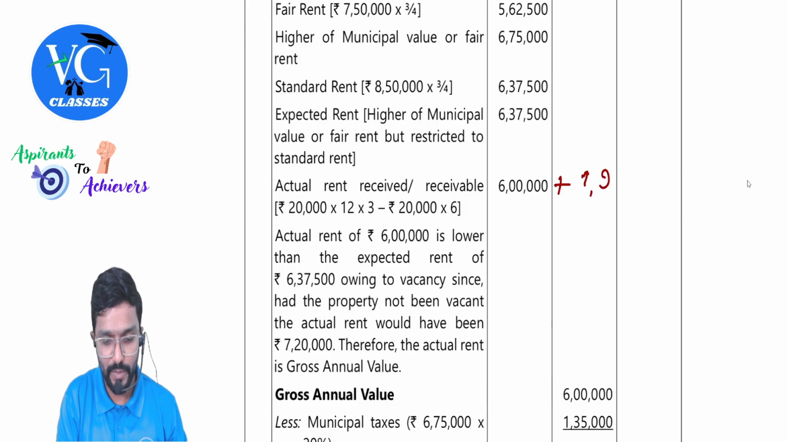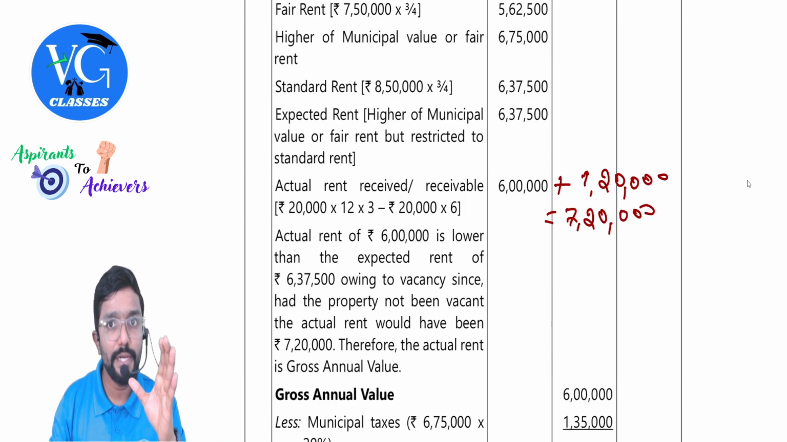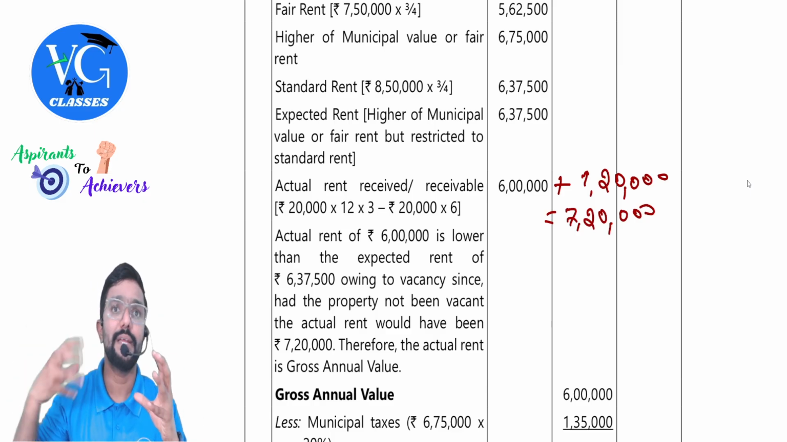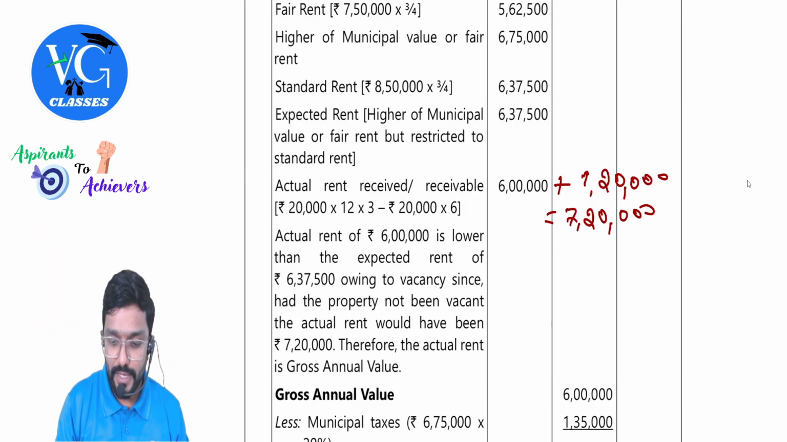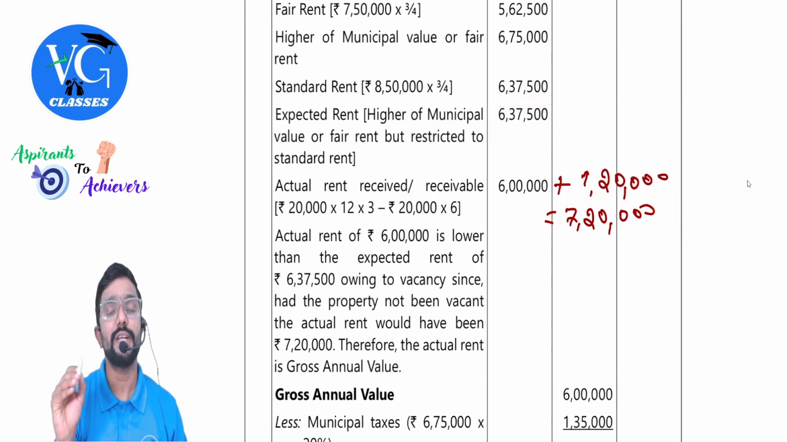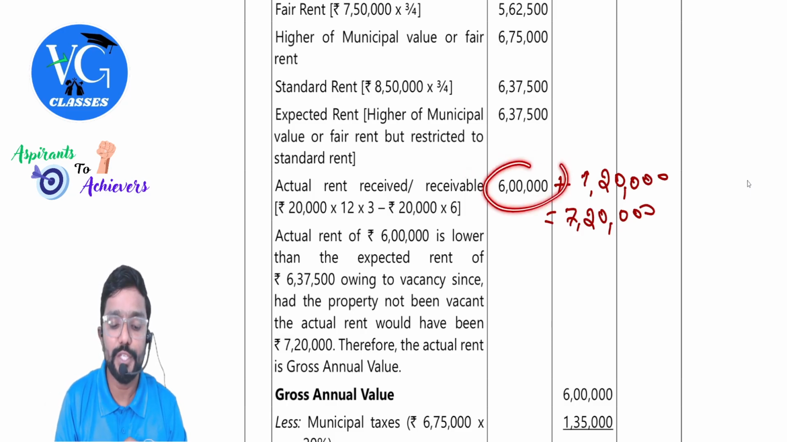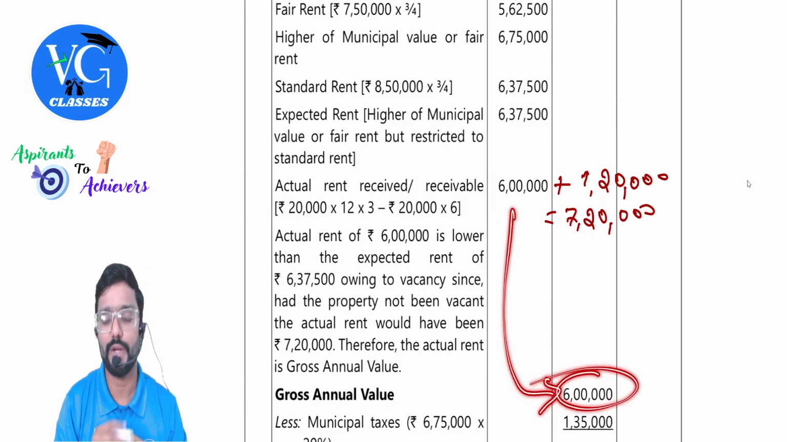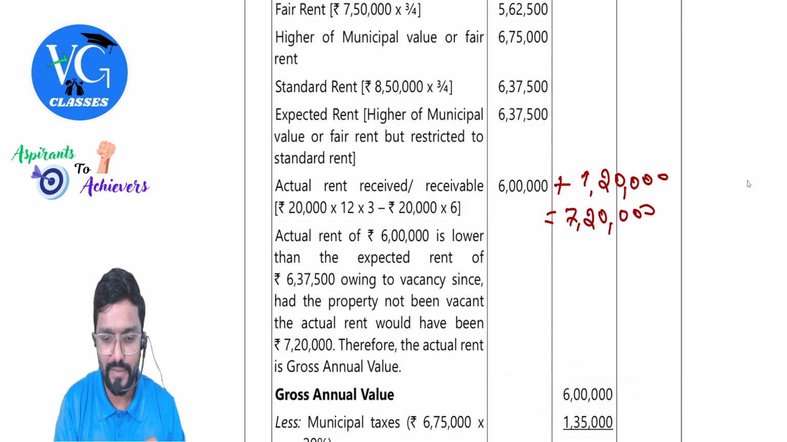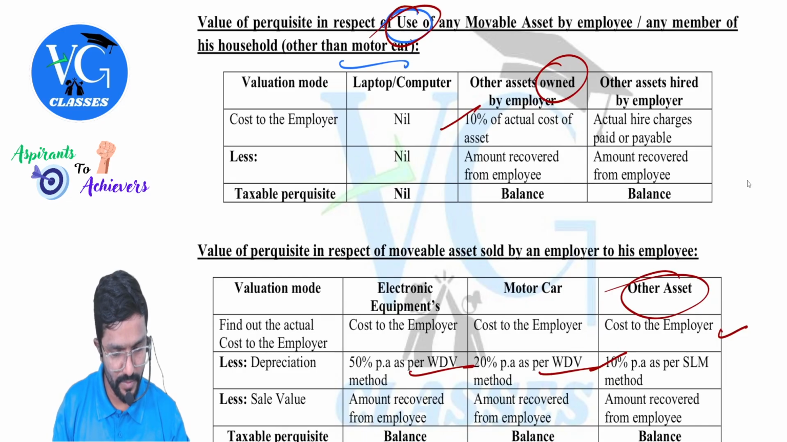Plus loss due to vacancy would be how much, guys? 1 lakh 20. It would be 7 lakh 20. Are you getting it? Actual rent plus loss due to vacancy. Compare that with expected rent. Sir, 7 lakh 20 is more than 6 lakh 37,500. What is the gross annual value now? Actual rent. Hope you are getting it. So this is our gross annual value, guys. Hope you understood. If you want, I will just show it quickly. One second. We need to go to income from house property.